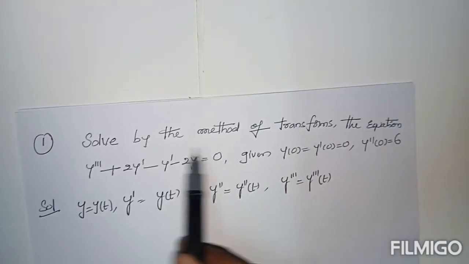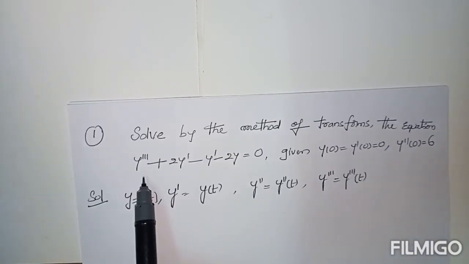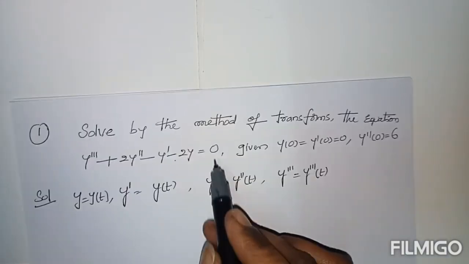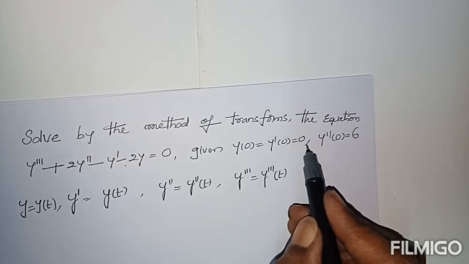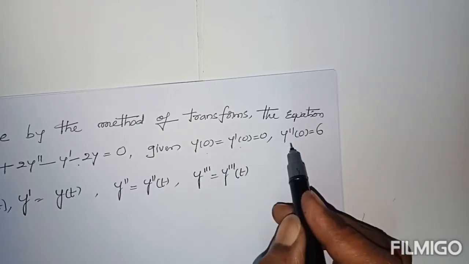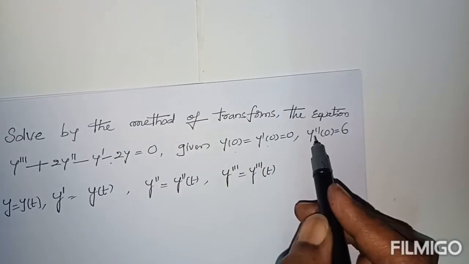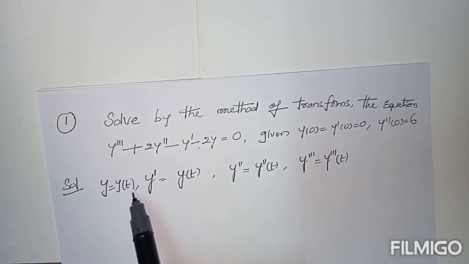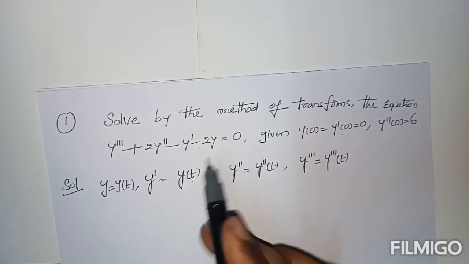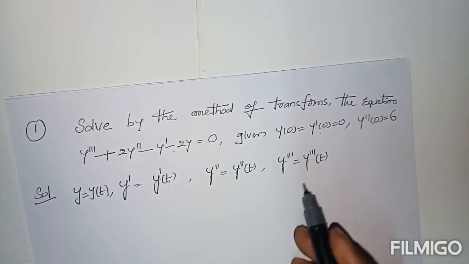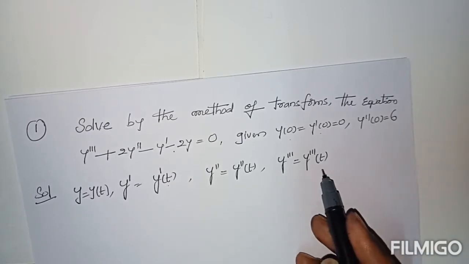Here, solve by the method of transforms the equation y triple dash plus 2y double dash minus y dash minus 2y equals 0. Given y of 0, y dash of 0 equal to 0, y double dash of 0 equal to 6. Here these three are initial conditions. Using the transform method and initial conditions, we can find the solution of the given differential equation, where y is nothing but y of t. y is a function in t. y dash is y dash of t. y double dash is y double dash of t. y triple dash can be written as y triple dash of t.